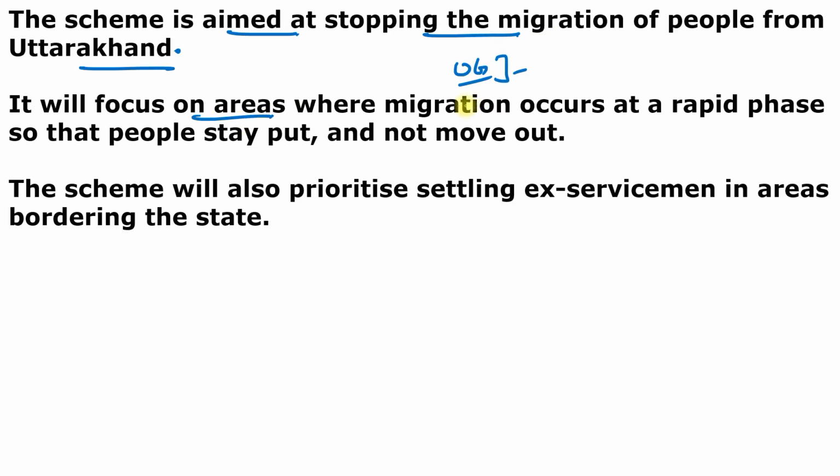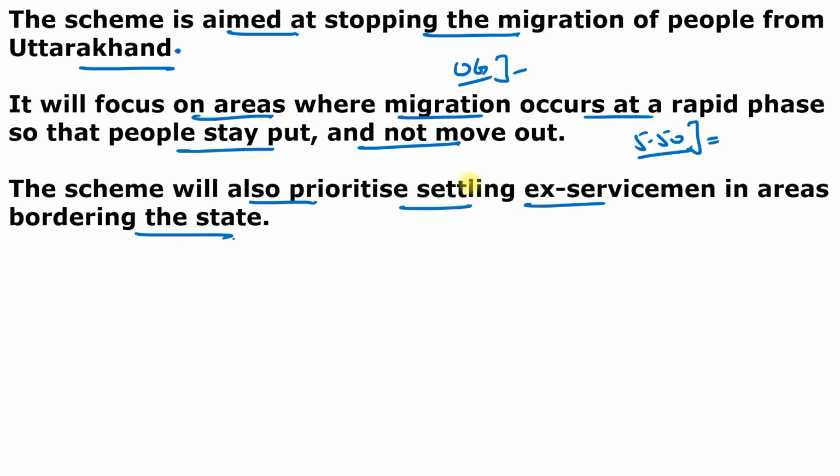And it will focus on the areas where migration occurs at a rapid pace so that people stay put and not move out. And the estimated expenditure of this scheme is almost 5.50 crore. It means almost 5.5 crore rupees. And the scheme will also prioritize settling ex-servicemen in the areas bordering the state.